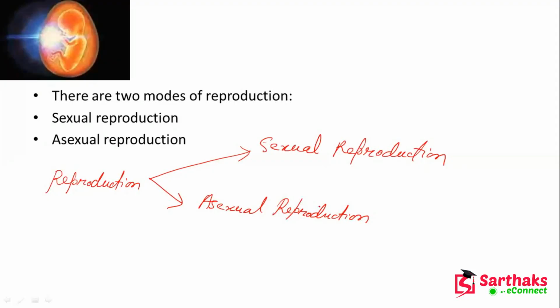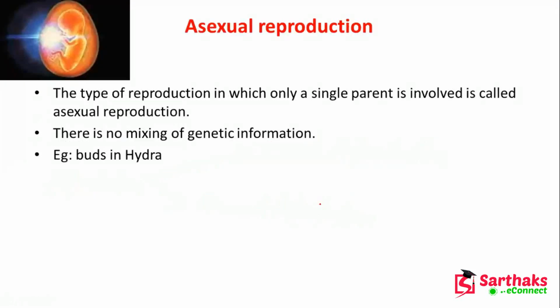From the name you can understand a little bit. Sexual reproduction means there will be some exchange of the sexual gametes here. But in asexual reproduction, the process will be different, we will discuss. Asexual reproduction is the type of reproduction in which only a single parent is involved.